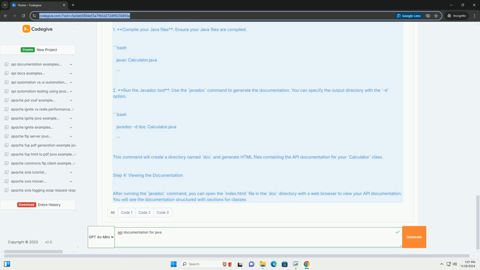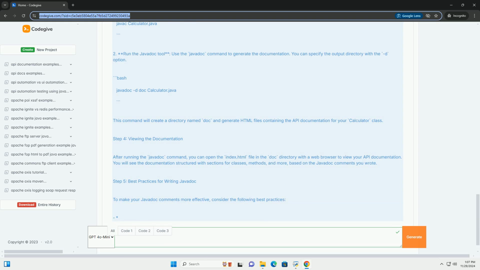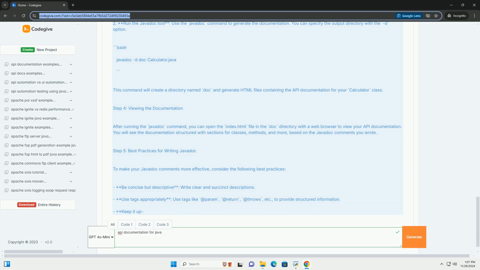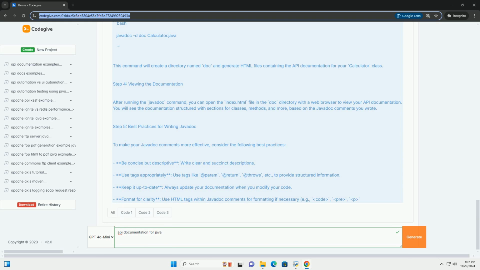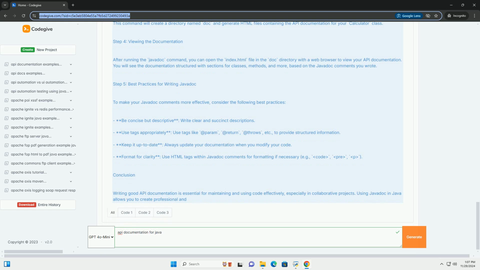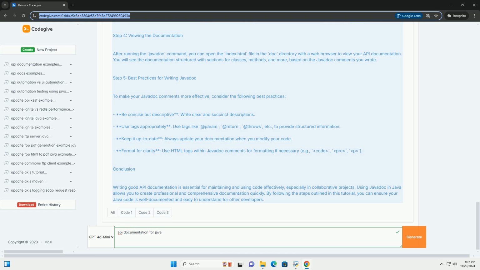Step 1, Understanding javadoc comments. Javadoc comments are special comments in Java that start with slash and end with slash. They are used to describe classes, methods, and fields in your code. Here are the key elements of a javadoc comment. Class documentation describes the purpose of the class. Method documentation describes what the method does, its parameters, return value, and any exceptions it might throw. Field documentation describes the purpose of the field.